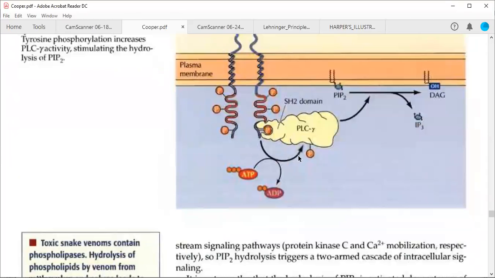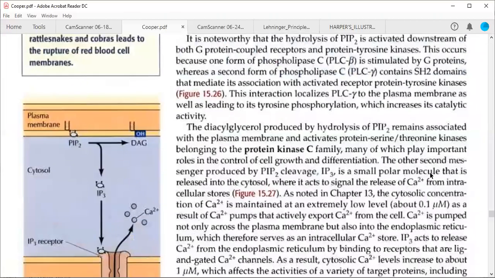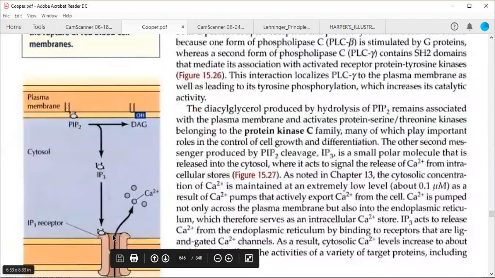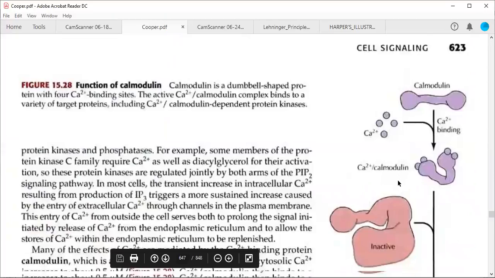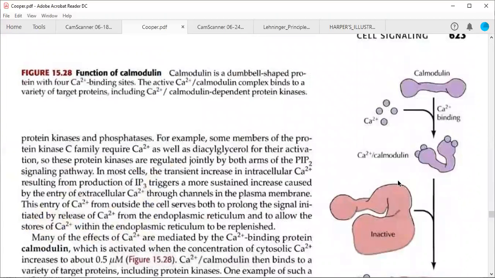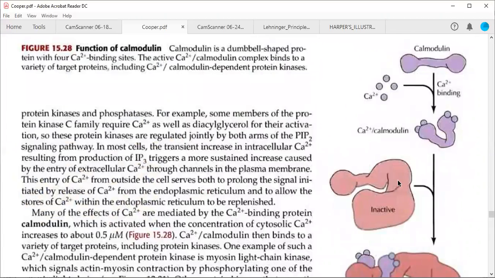So we have seen that phospholipase C, either beta or gamma, will be recruited and will activate this cascade to produce diacylglycerol and IP3. IP3 will open some of the calcium ion channels in the endoplasmic reticulum by binding to these channels, and the calcium ion concentration will increase. This increased concentration will either activate protein kinase C or some other proteins, for example calmodulin. Calmodulin is a dumbbell shaped protein that binds 4 calcium ions because it has specific sites for interaction with calcium ions.